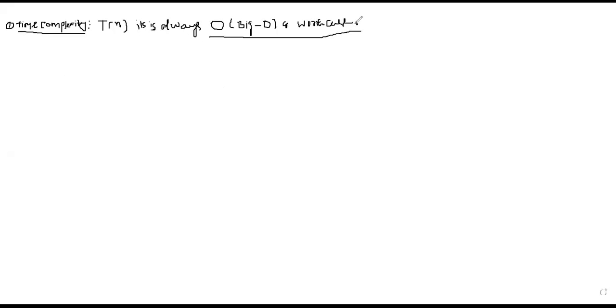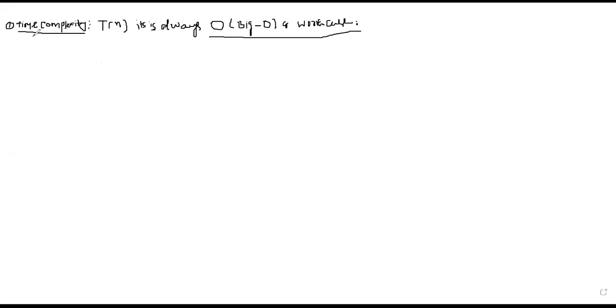But in some cases they will ask what is the best case and what is the average case. Like in the case of insertion sort, the average case, worst case, and best case are different. But for other sorts, like bubble sort or selection sort, the worst case and the best case are the same. We will discuss this as we go.